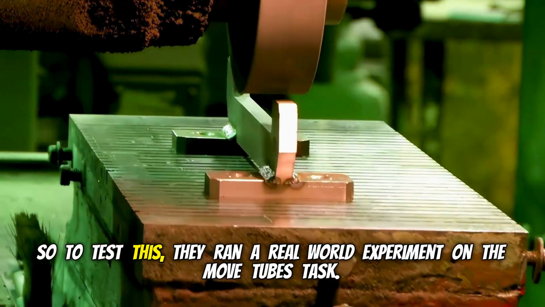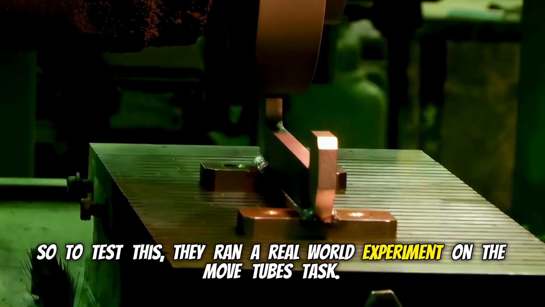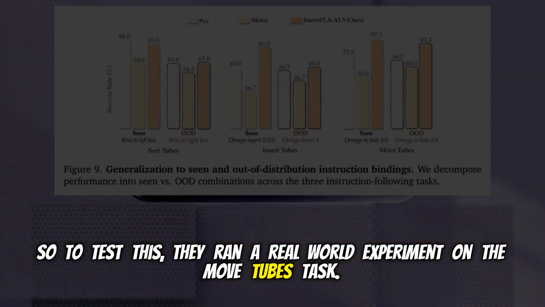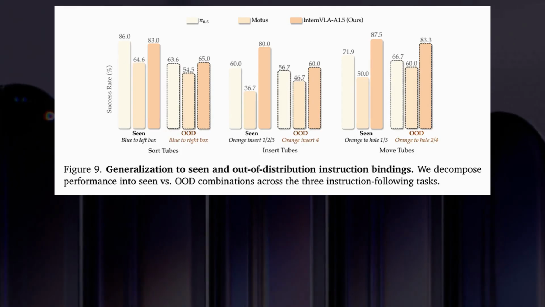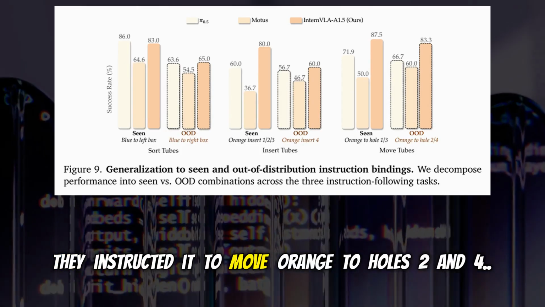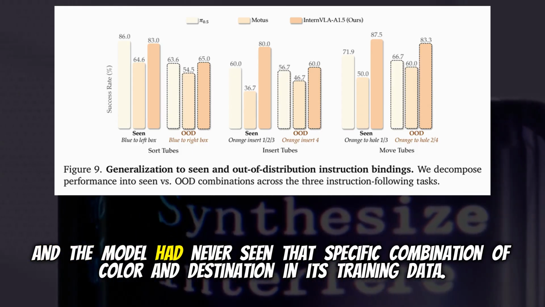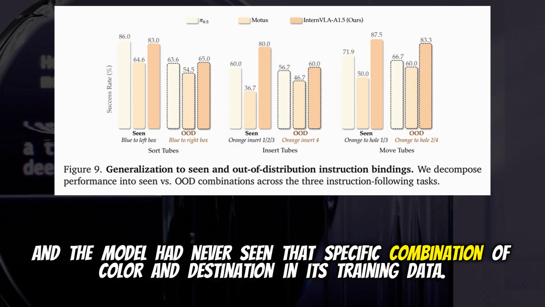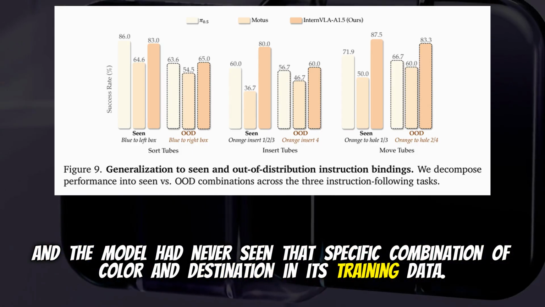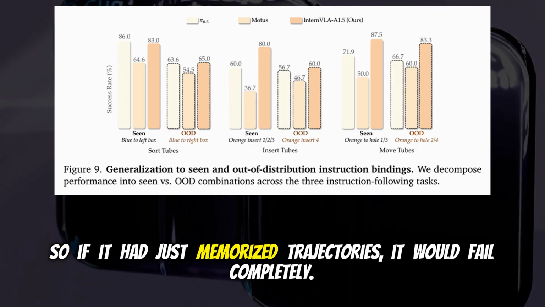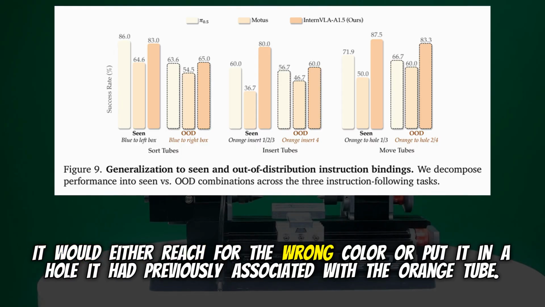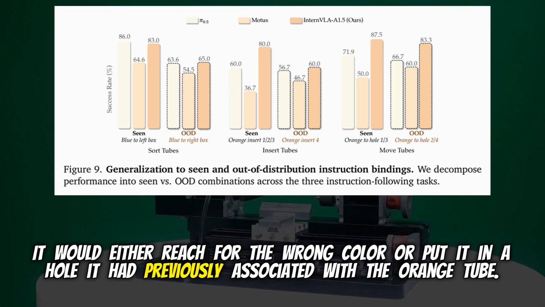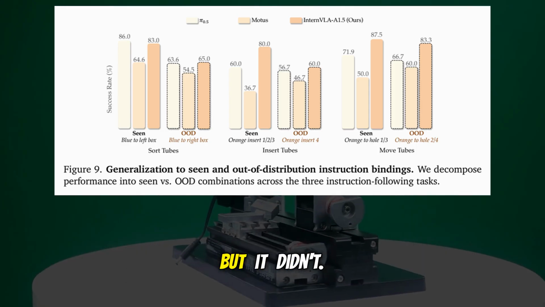So to test this, they ran a real-world experiment on the MoveTubes task. They asked the robot to perform an entirely unseen combination. They instructed it to move orange to hole 24. And the model had never seen that specific combination of color and destination in its training data. Never. So if it had just memorized trajectories, it would fail completely. It would either reach for the wrong color or put it in a hole it had previously associated with the orange tube. But it didn't.